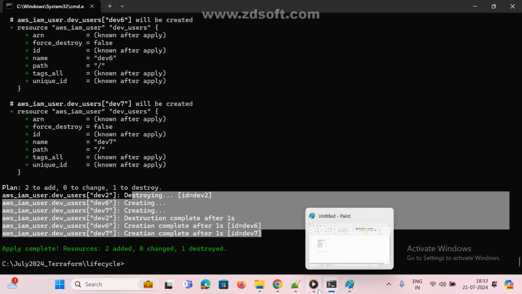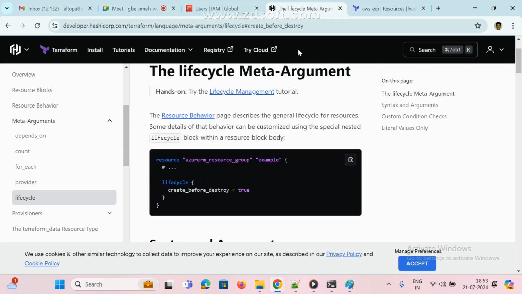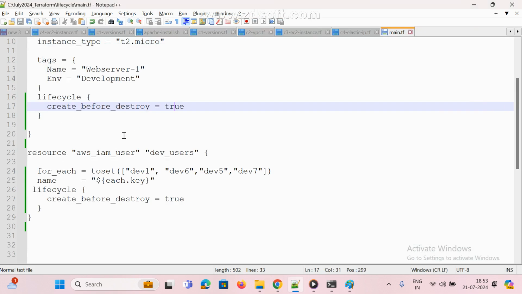Okay, now I'm going to give what is this lifecycle. This is prevent destroy. What is next lifecycle? This is very simple only. What is this? Prevent destroy. Prevent destroy means I don't want to destroy my instance.